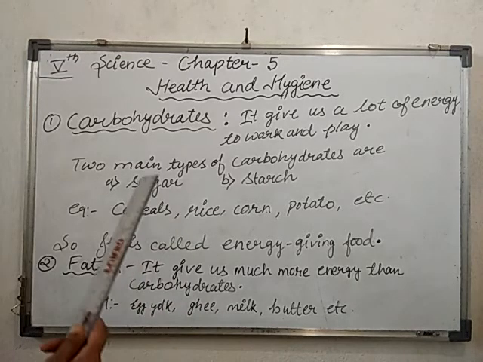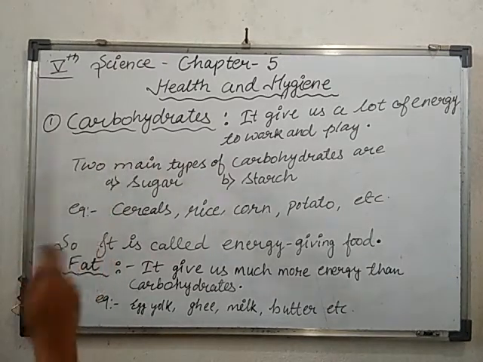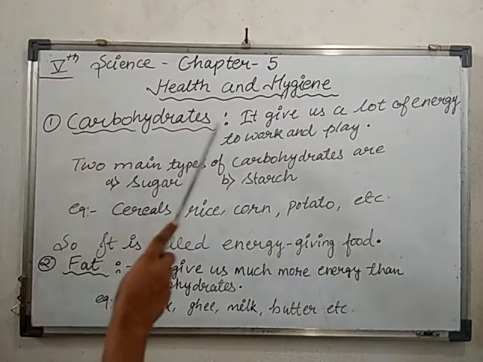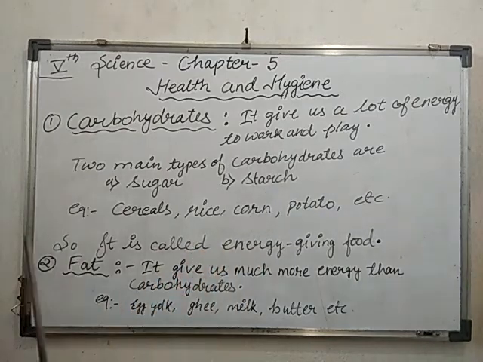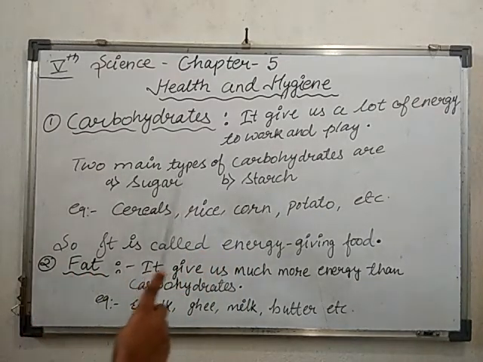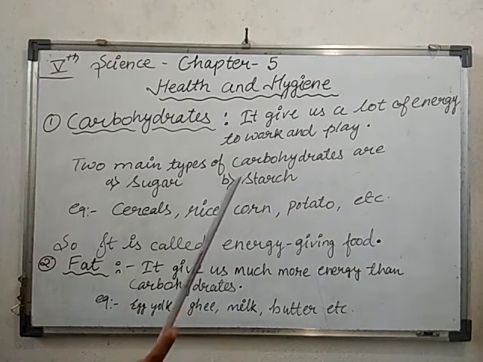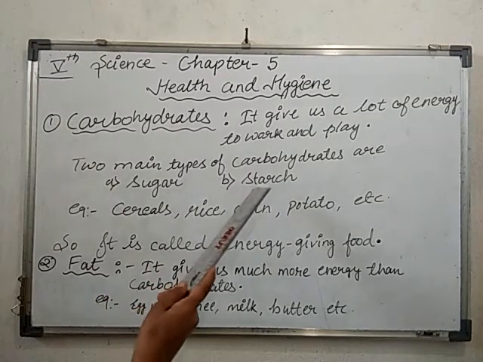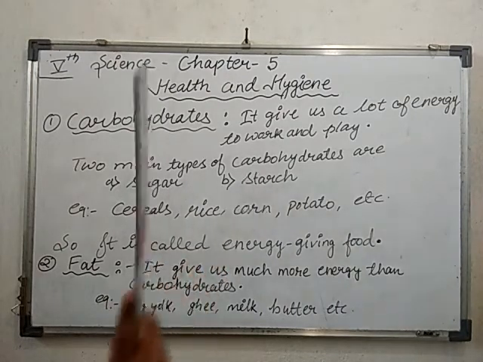Now I am going to discuss them one by one, from which food item we can get the carbohydrate. Okay students, as you know, carbohydrate gives us a lot of energy to work and play. The main two types of carbohydrate are sugar and starch. It means we can get the carbohydrate from the food in the form of sugar as well as starch. Get my point? These are the two main types of carbohydrate.